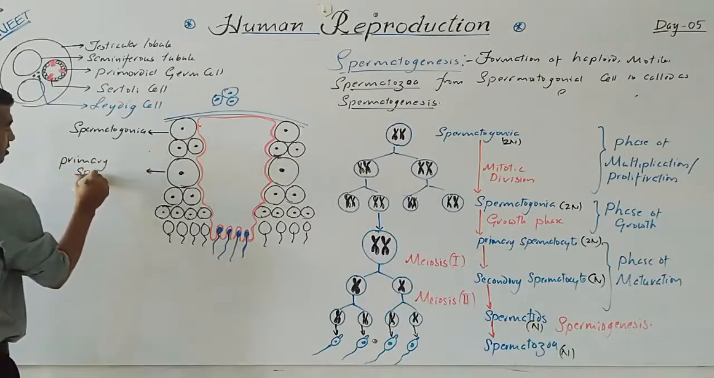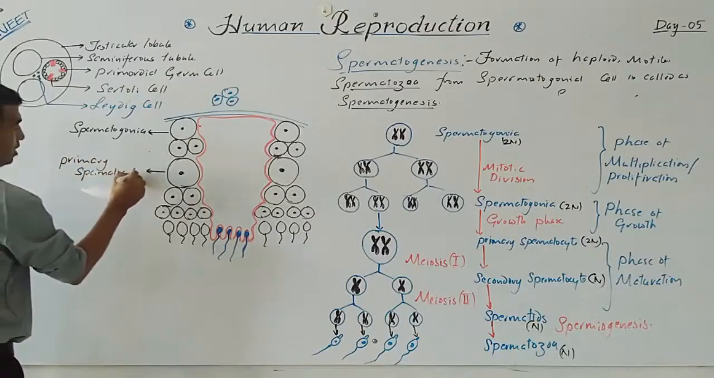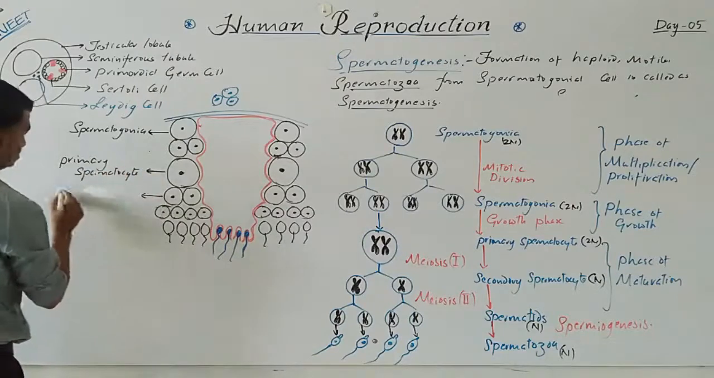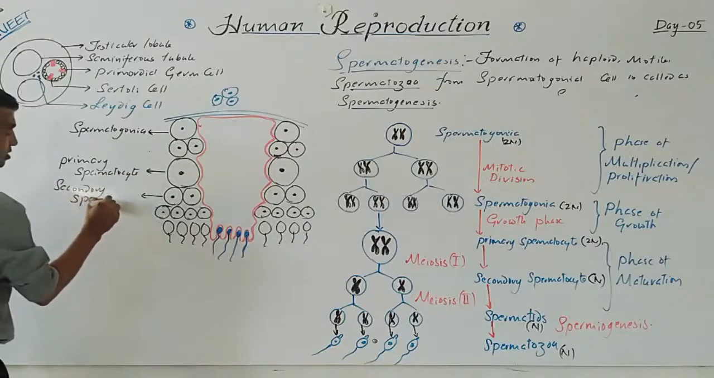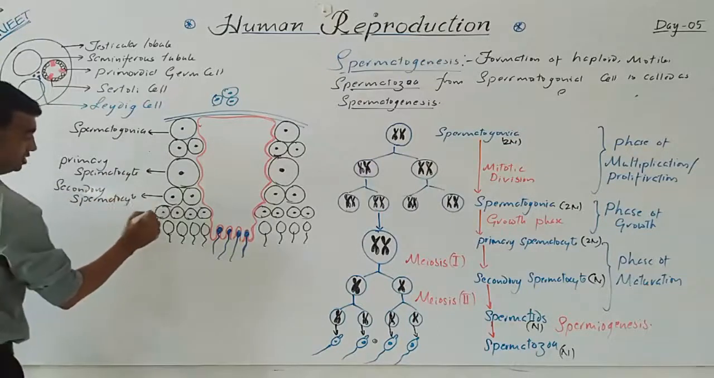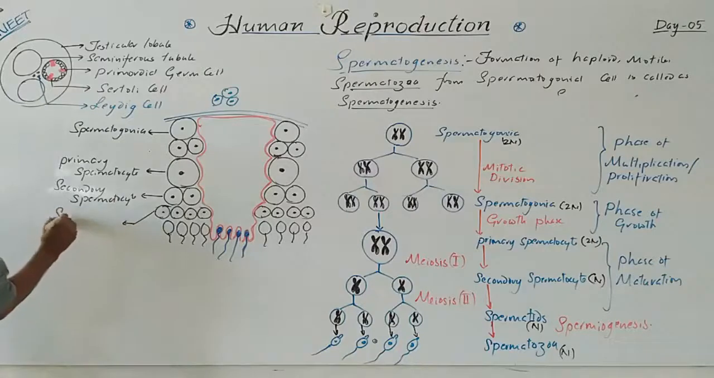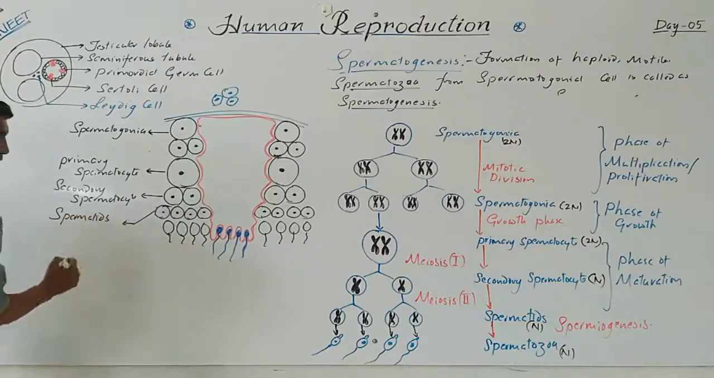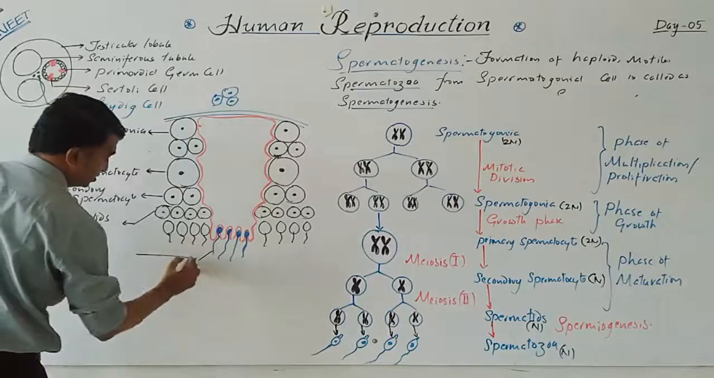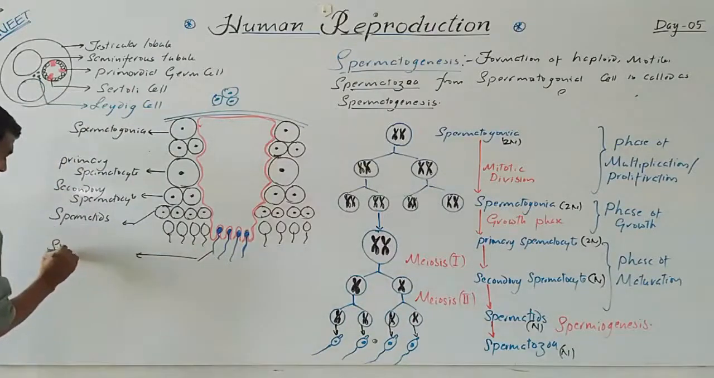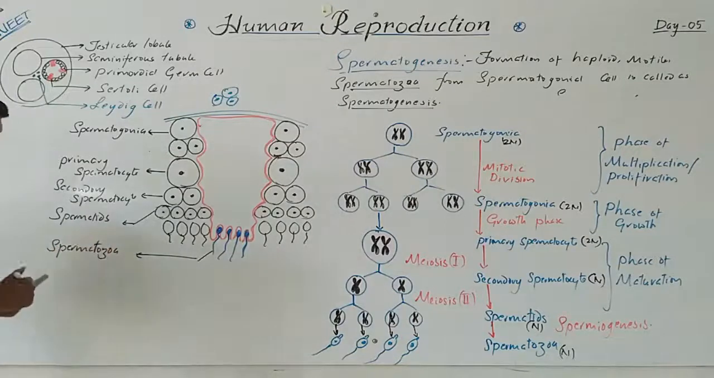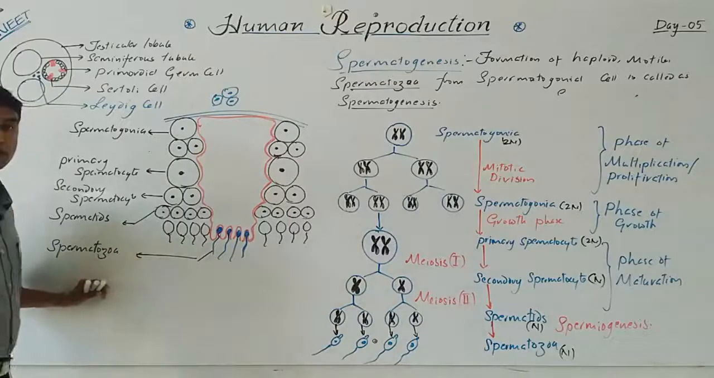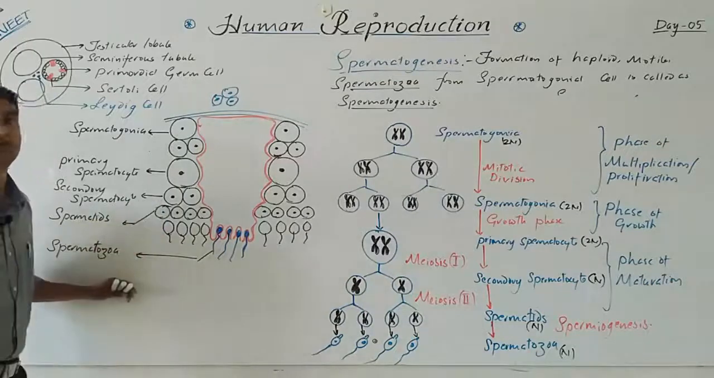This is a primary spermatocyte. This is a secondary spermatocyte. So these are spermatids. These tadpole-like structures are called spermatozoa. Now, how does the hormonal regulation occur? How does this process start?